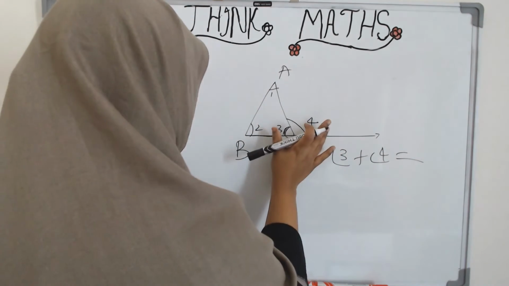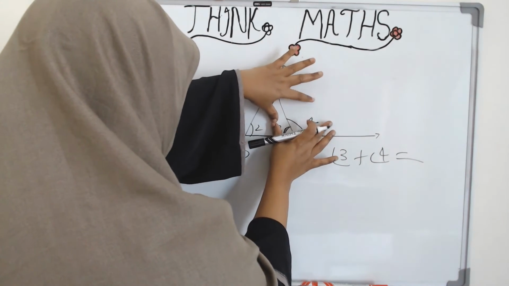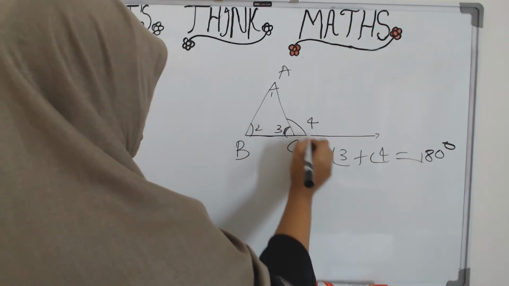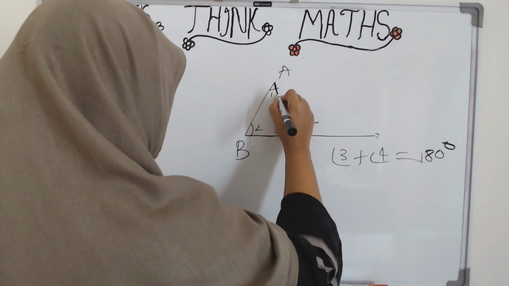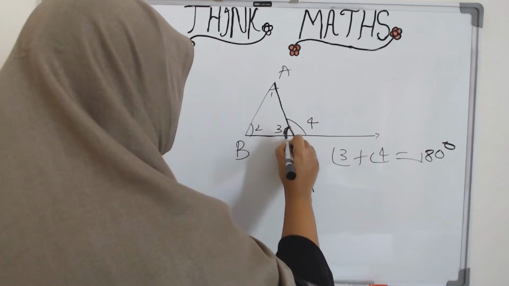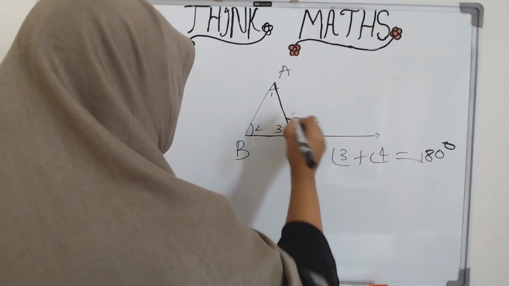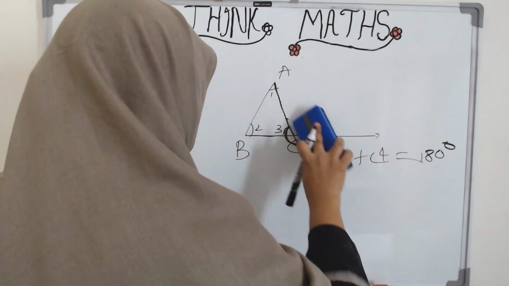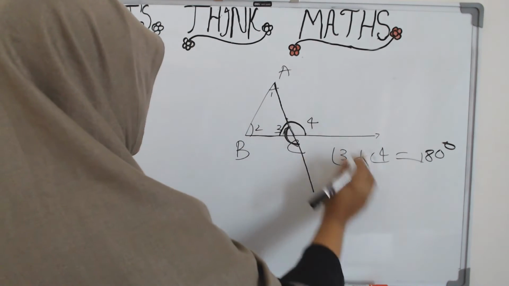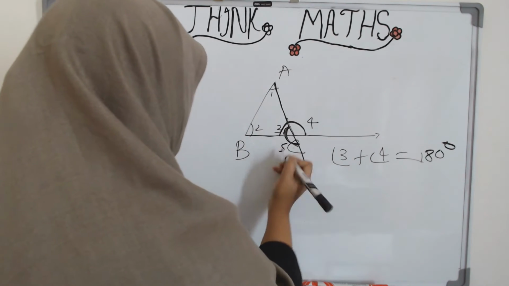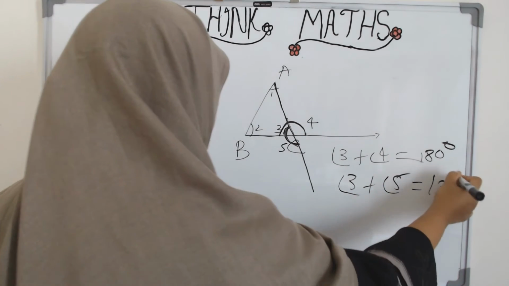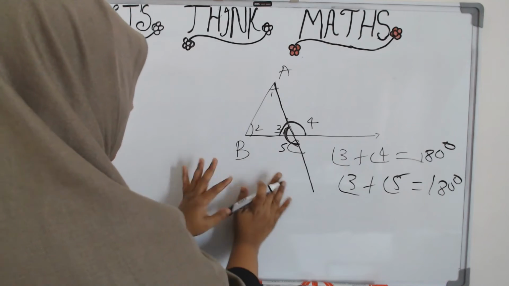This line, which makes an angle such that these two form 180 degrees, is what is called the exterior angle. So this is not the only one, right? If you extend this one here, this will also form 180 degrees with 3. There. 3 plus 4 will also be 180 degrees, and if we name this 5, angle 3 plus angle 5 will also be equal to 180 degrees. So this is how the exterior angle looks like.